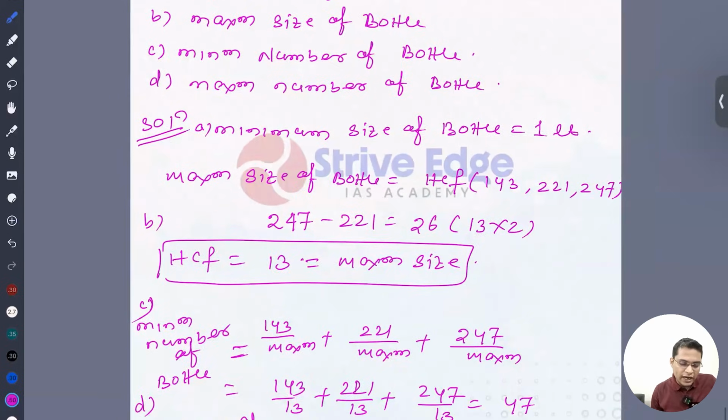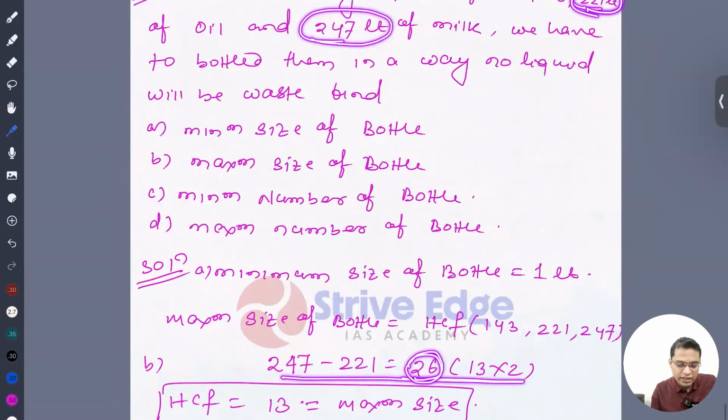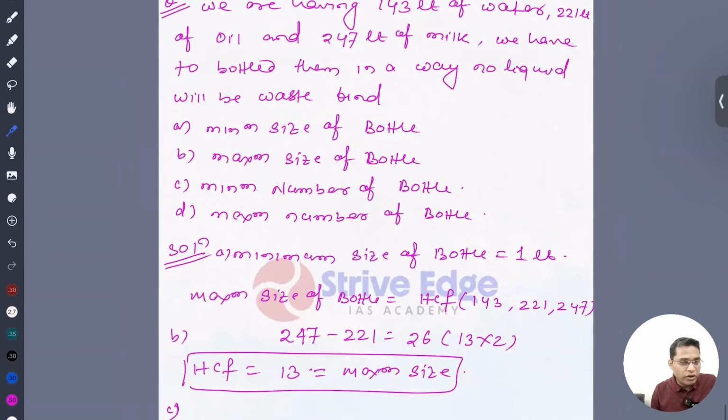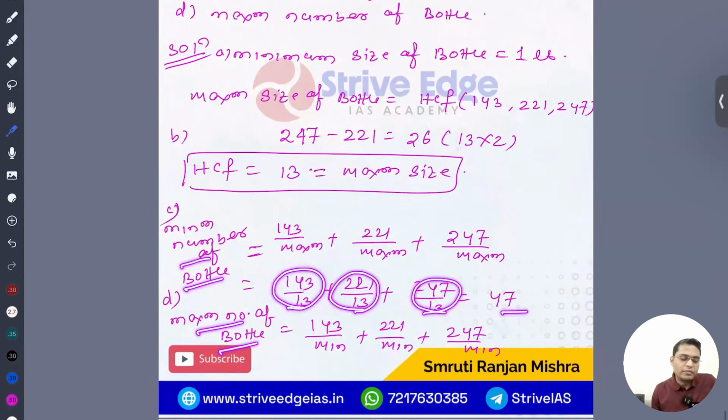To find the HCF, we'll simply take the difference of any two close numbers. You'll find the difference is 26, and first divide every number by 26. If it is divisible, then 26 is the HCF. If 26 is not divisible, then we'll try 13, then 2. So we can see that every number is divisible by 13. So 13 is the HCF, that is the maximum size of the bottle. For the maximum size, we get the minimum number of bottles, so divide all of these by 13. And we know that the minimum size is always 1.